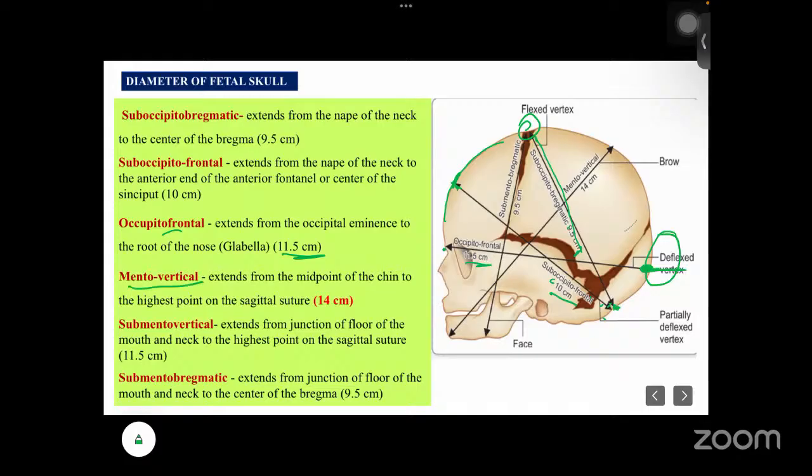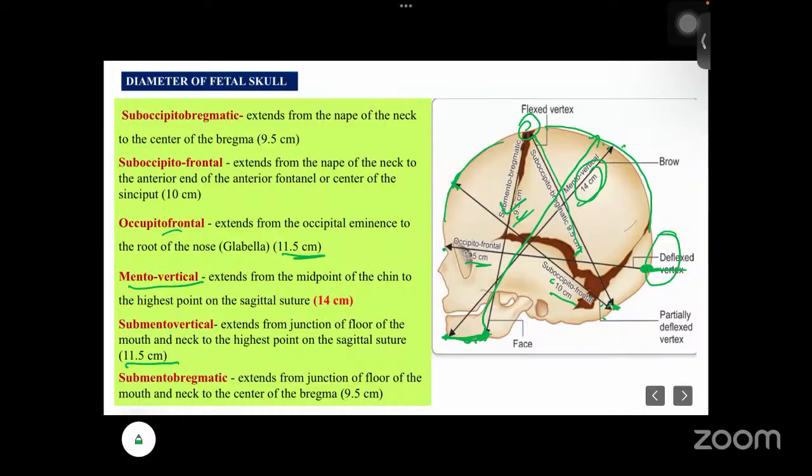And the highest point, that is the mentovertical. Which one is called the mentum? This part, the chin part. From mentum to vertex, that is the mentovertical diameter, the longest or the highest. It is 14 centimeter. Next is submentovertical. It extends from the floor, from here to here. It is almost 11.5 centimeter. And submentobregmatic is 9.5 centimeter.